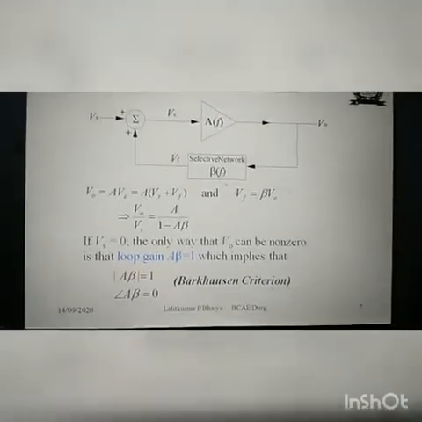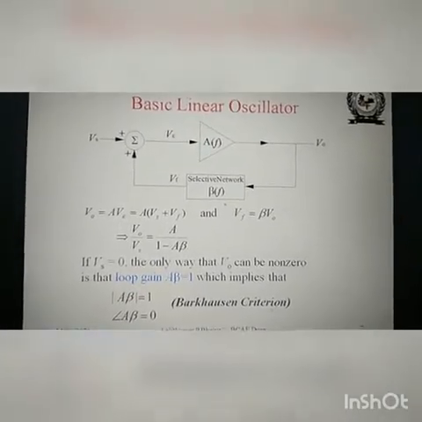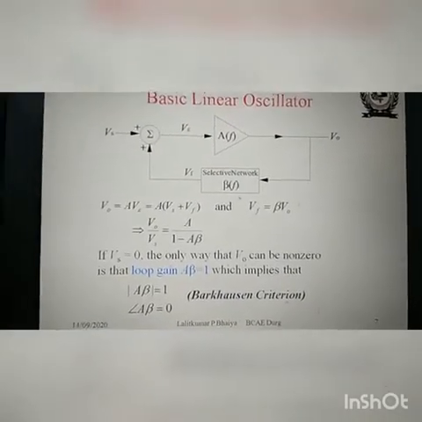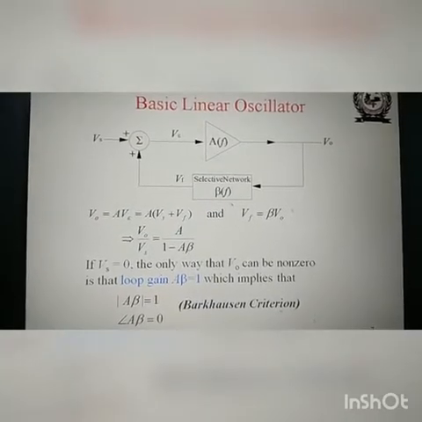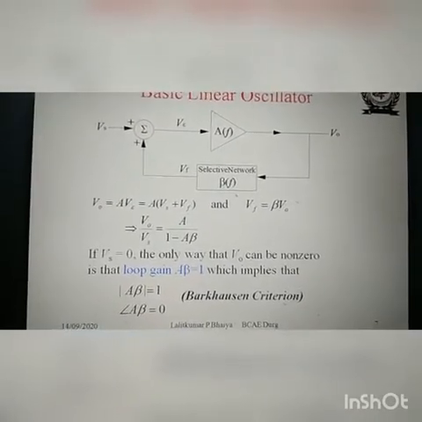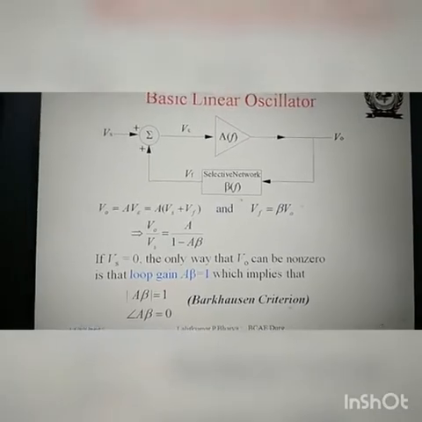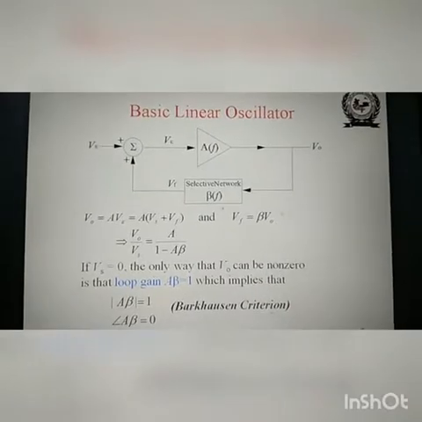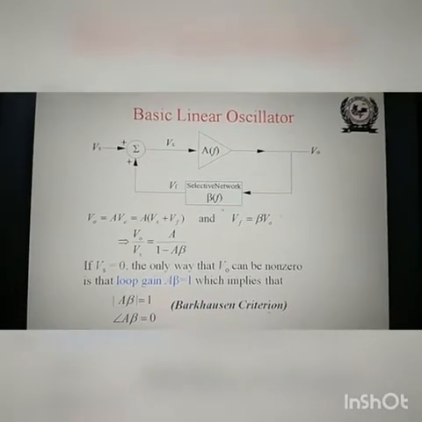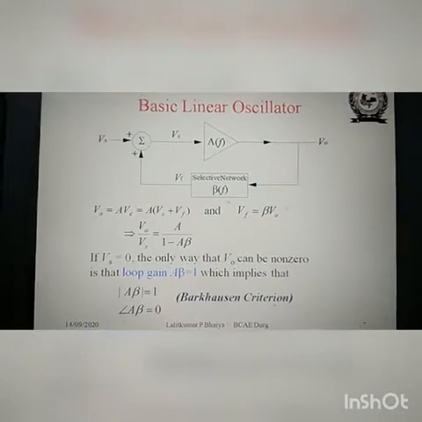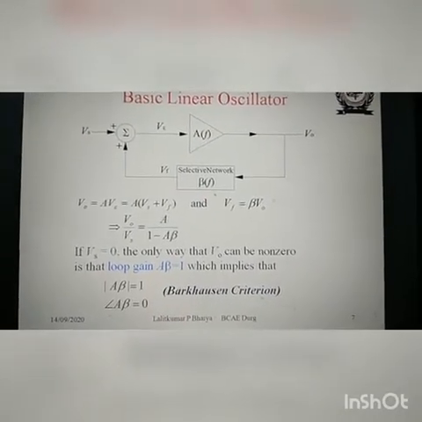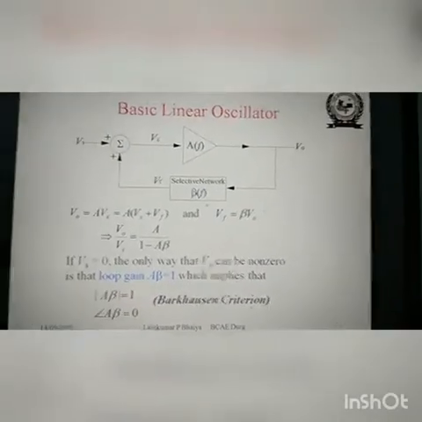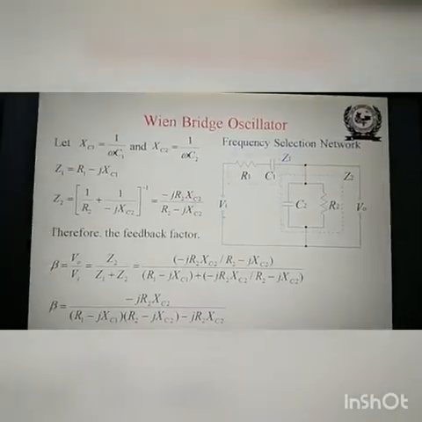And these criteria are called the Barkhausen criteria of the oscillator. So dear friends, you must know these things. What is the Barkhausen criteria of the oscillator? These two things, magnitude of A beta is equal to 1 and angle of A beta is equal to 0, are the Barkhausen criteria for the oscillator. This is very important. To design the oscillator, these two conditions should be satisfied.